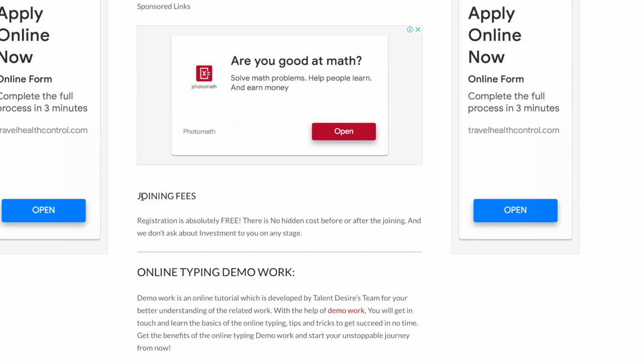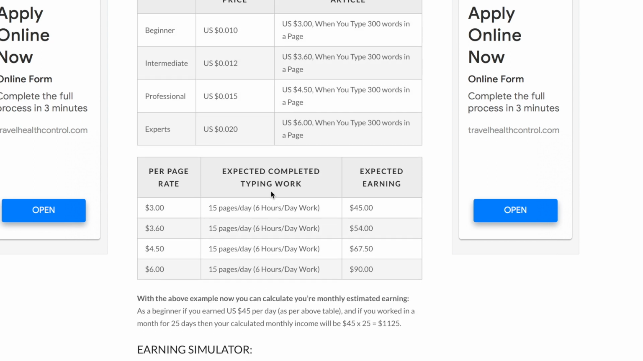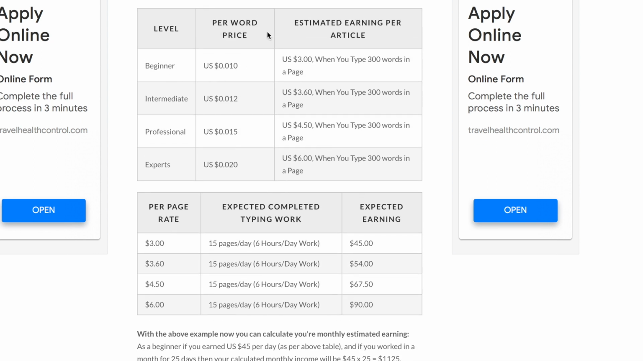Now for the joining fees, you can see here that the registration is absolutely free. There are no hidden charges before or after joining, and we don't ask for any investment from you at any stage. This is an absolutely free and worldwide opportunity. Now right over here, you can see that depending on what level you are, you'll get paid different rates, ranging from beginners all the way up to the experts.